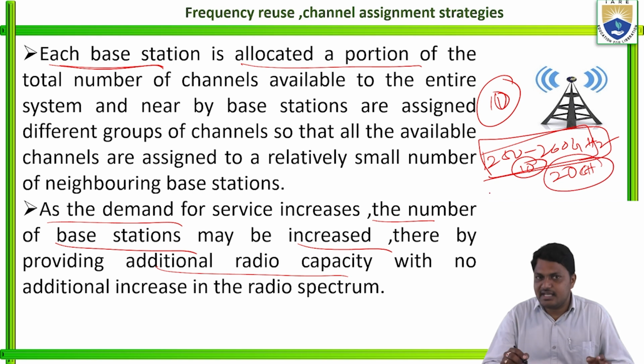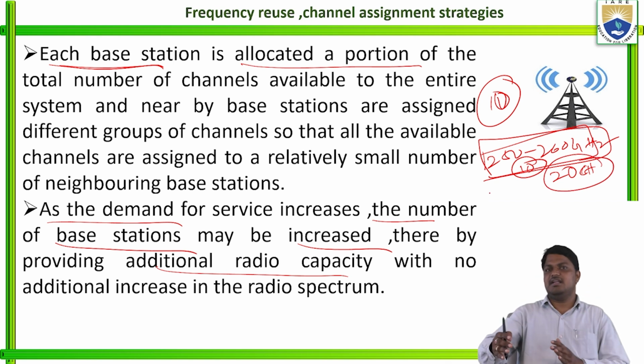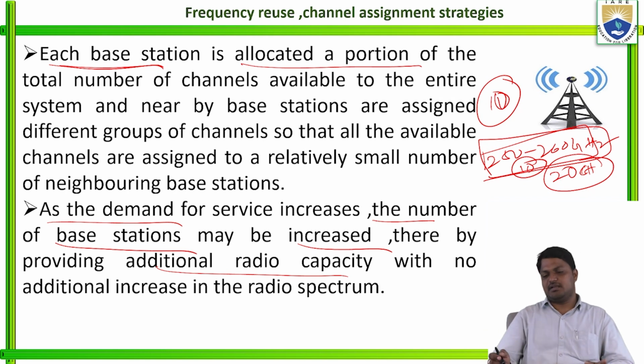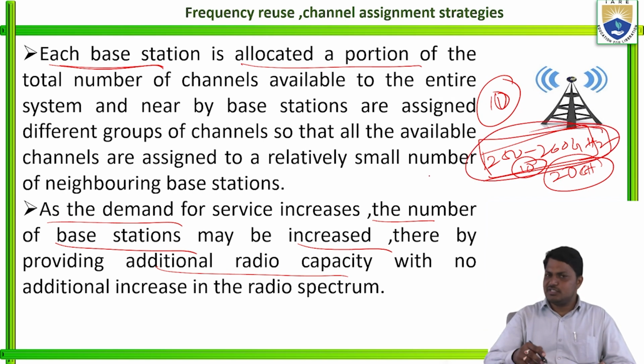Then all the users are connected in the same frequency band without increasing the radio spectrum. The frequency band is 250 to 260 only, and we are not increasing the frequency band, just increasing the channels within the frequency band. Right?